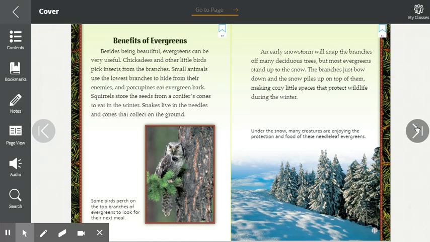An early snowstorm will snap the branches off many deciduous trees, but most evergreens stand up to the snow. The branches just bow down and the snow piles up on top of them, making cozy little spaces that protect wildlife during the winter. Have you seen that happen here during snow? Under the snow, many creatures are enjoying the protection and food of these needle-leaf evergreens.